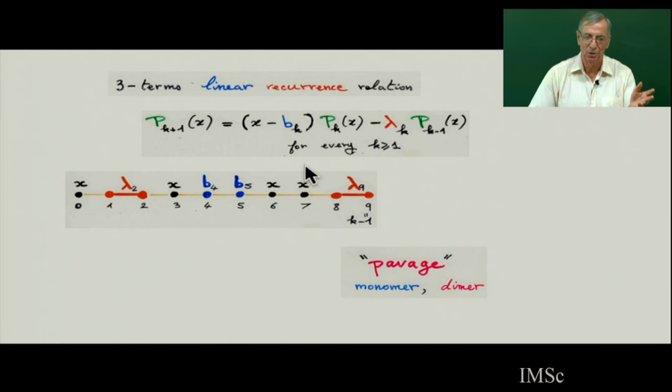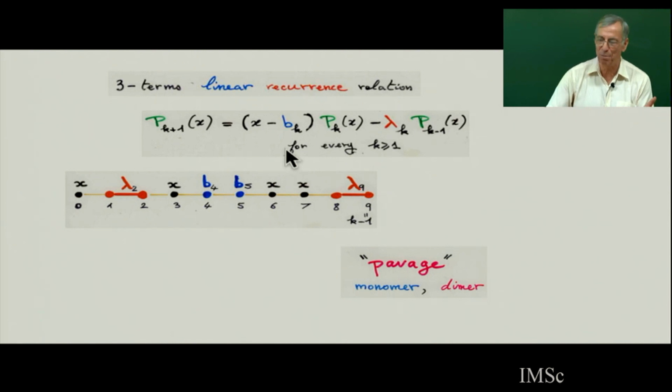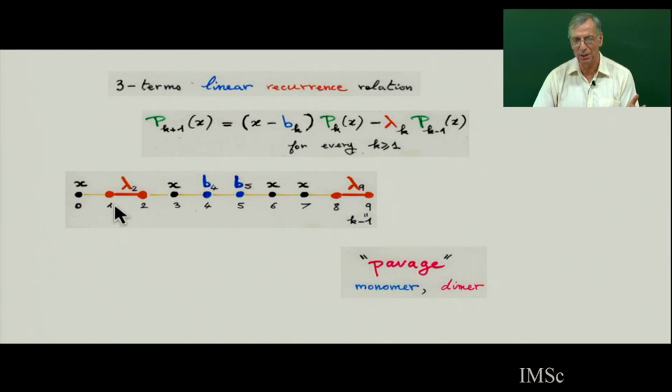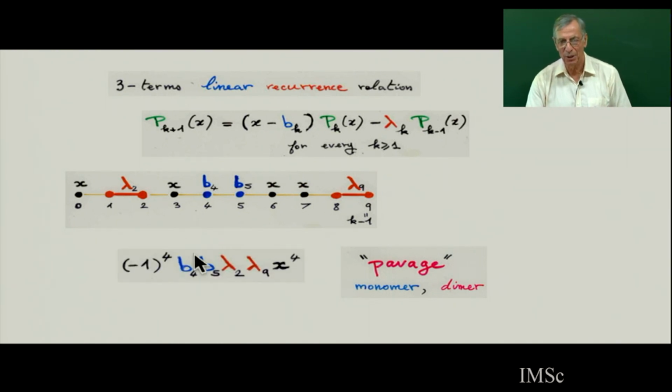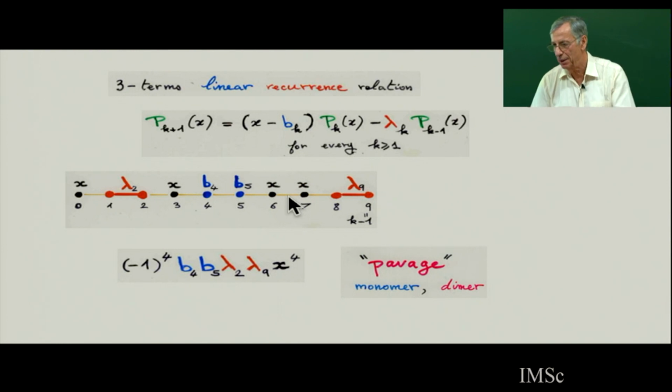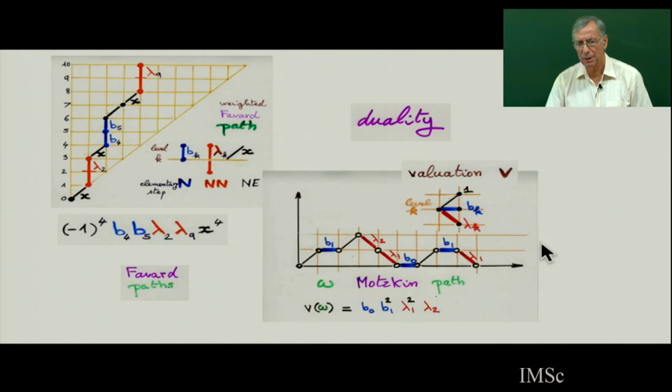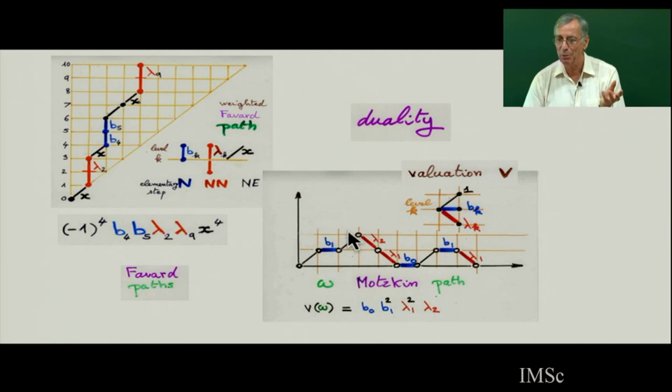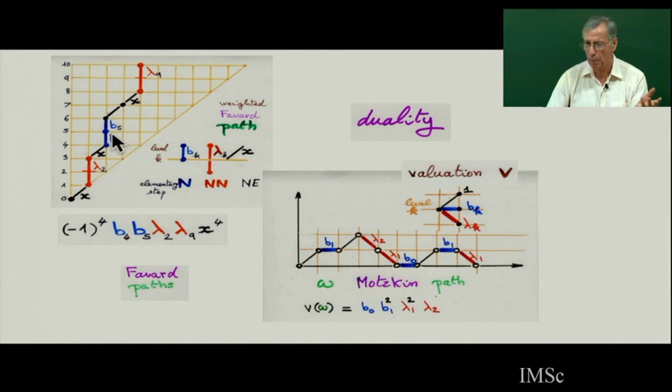This is trivial, and we will reprove it, but this is the interpretation of polynomials satisfying the three-term recurrence relation: p_k is the sum of the weight of all this, but you have to put a -1 for each dimer and a -1 for each monomer. So this is a kind of duality. I have pavage, and on the other side, I have Motzkin path. If I have weighted Motzkin path, in fact, pavage can also be written in terms of path. This is called the Favard path. And there is in fact a general duality in path, of which this is the particular case, the duality between Motzkin path and Favard path.